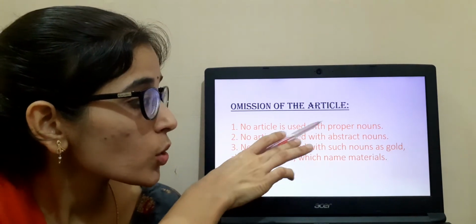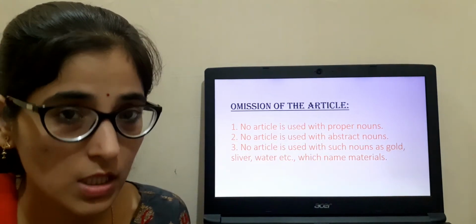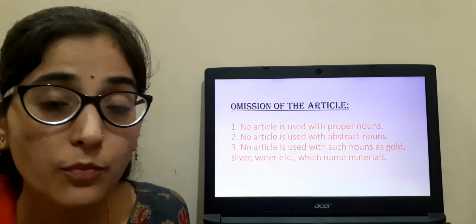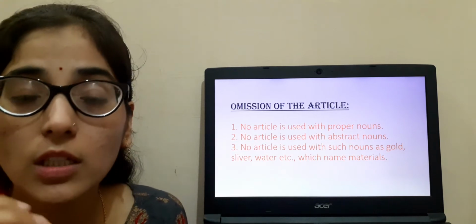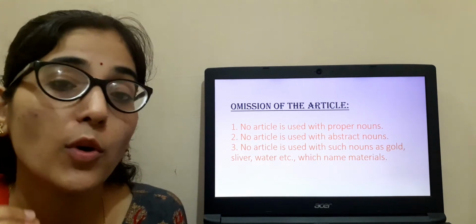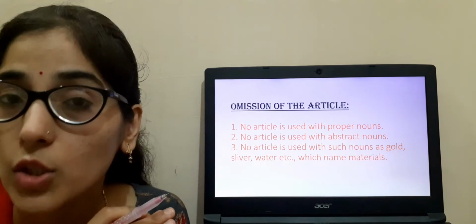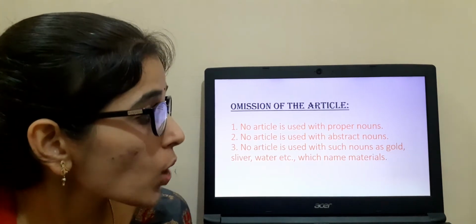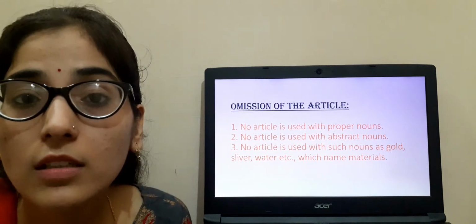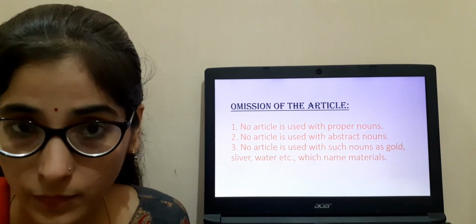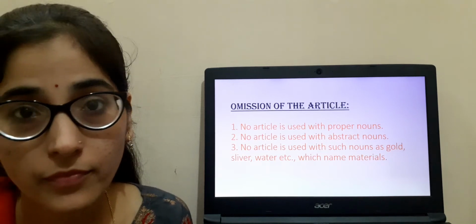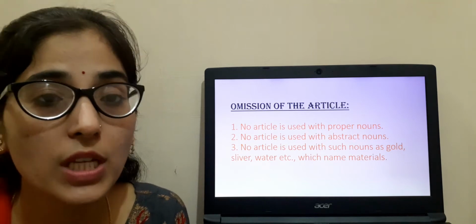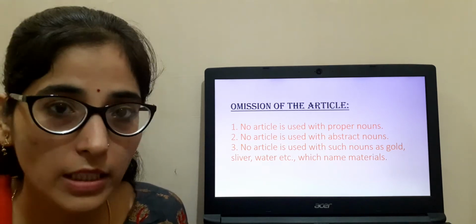No article is used with proper nouns. That means, example like Raju is a good boy. So here before Raju we are not going to write any type of article, neither a nor the. You are not supposed to use any type of article over there. Second point, no article is used with the abstract noun, the feeling of a person. Clear? I am very sad today. So here I have not used any article over there. I am very sad today. So I have not used any kind of articles.